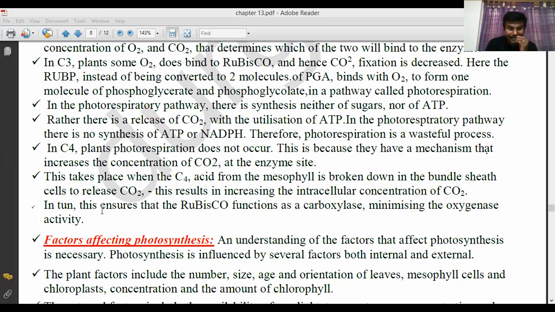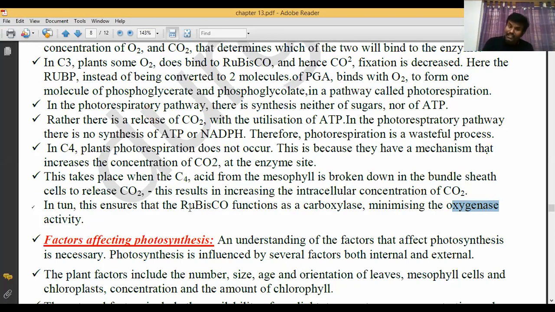So see here, in turn, this pathway ensures that ribulose bisphosphate carboxylase oxygenase functions as carboxylase, minimizing the oxygenase activity. In this one, this enzyme acts alone as carboxylase. C stands for carboxylase, which reduces the oxygenase activity. Then this enzyme cannot bind with oxygen.